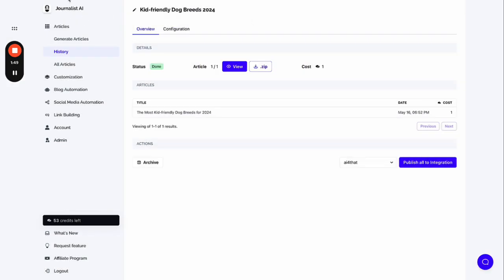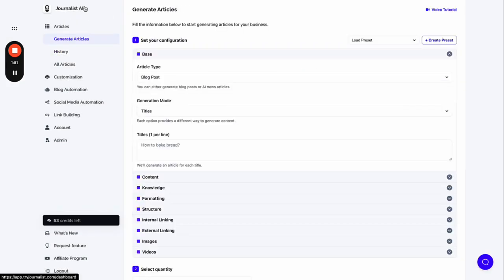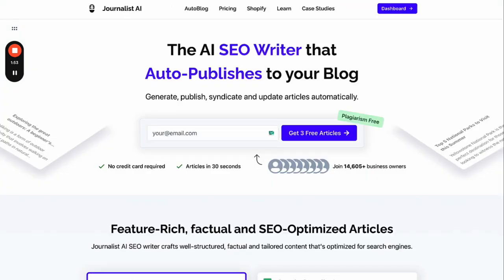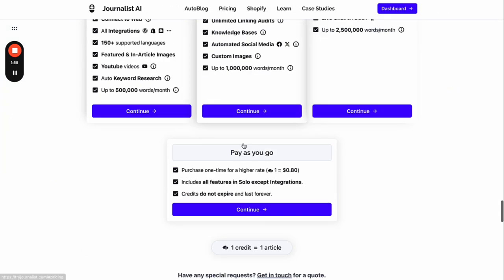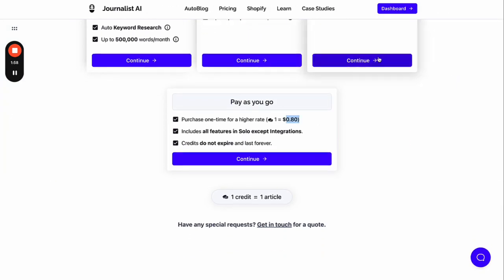Go to tryjournalist.com. You get it for free. By the way, there's 3 articles free. If you want to use it for free, you can. If you want to pay for it, like I said, it's just 80 cents, okay? 80 cents for 1 article. Super cheap. And it works as I told you before.